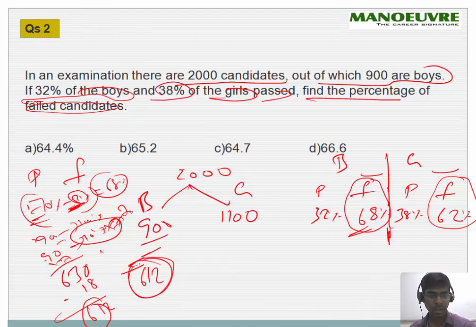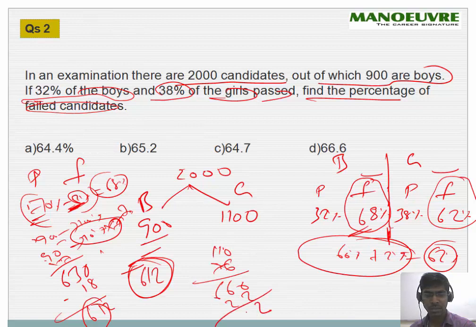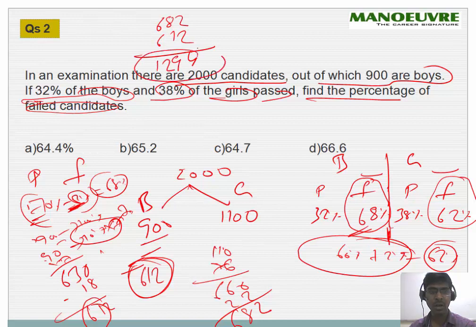And what about the girls? 62%. So I should find 60% and then plus 2%. 10% of 1100 will be 110, multiplied by 6 you will get 660, and then 1% will be 11, twice of this will be 22, which is your 2%. This will be 682. So 682 and 612 add up to 1294, the overall candidates who failed out of 2000.